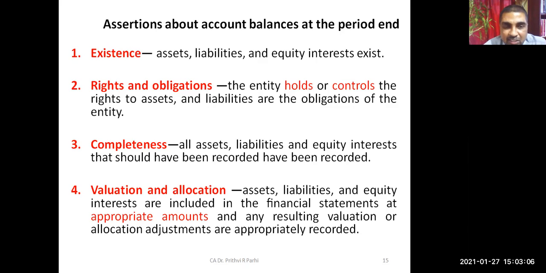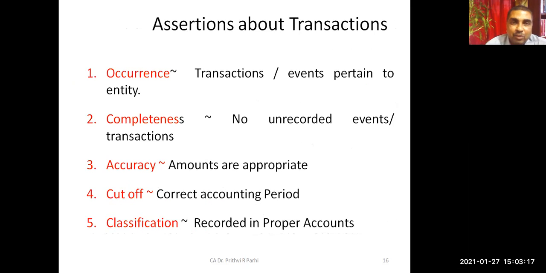Then the fourth assertion is regarding valuation and allocation. That means assets, liabilities, and equity interests are included in the financial statements at appropriate amounts, that the amounts are correct. Coming to assertions about transactions: transactions have actually occurred. Completeness means no unrecorded events, nor unrecorded transactions. Transactions are recorded at appropriate, accurate amounts. They pertain to the correct accounting period. They have been classified properly.